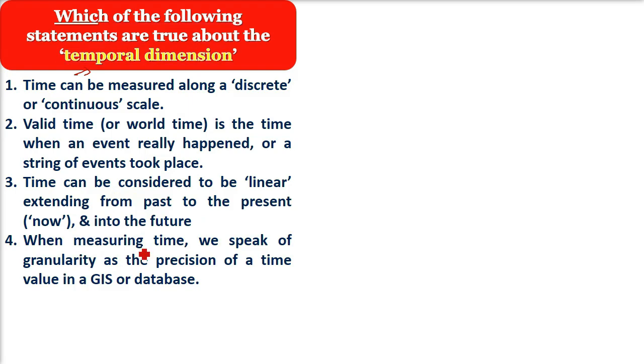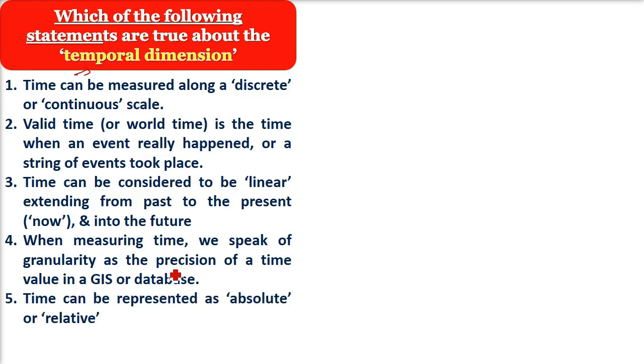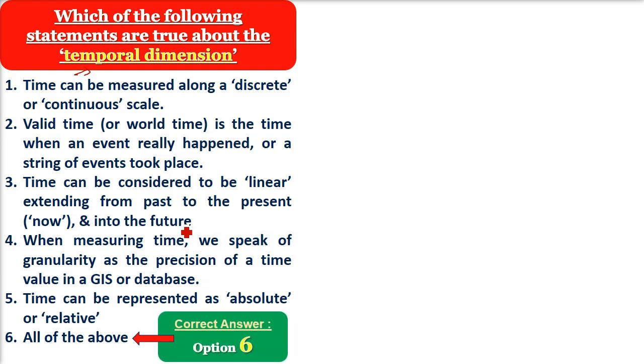When measuring time, we speak of granularity. We speak of granularity as the precision of a time value in a GIS or a database. Time can be represented as absolute or relative. All of the above. The correct answer is all of the above.